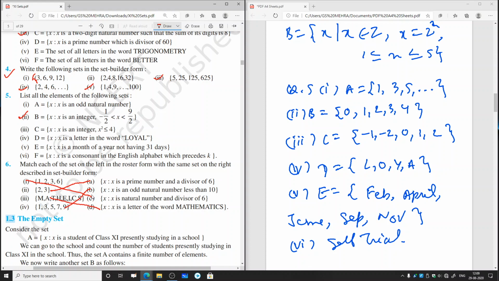So this is how we have completed exercise 1.1, and you all go through the solution again. They are very simple ones. You will not find any difficulty.